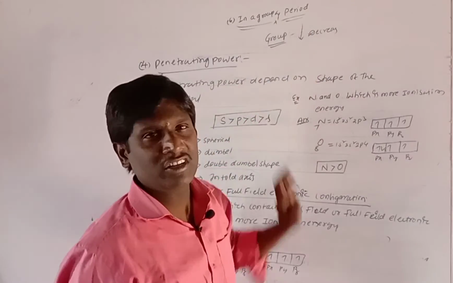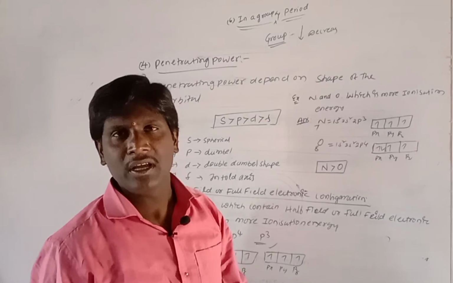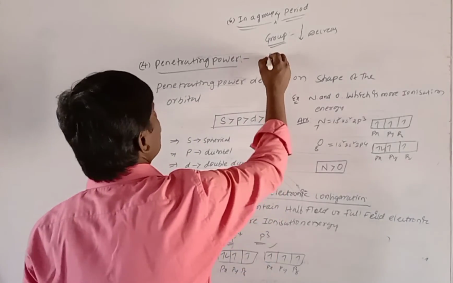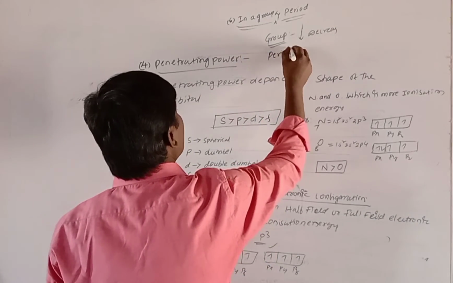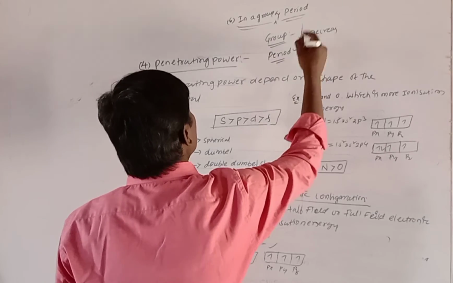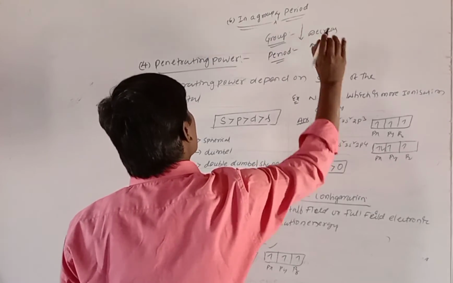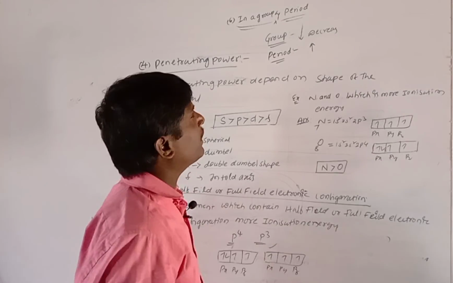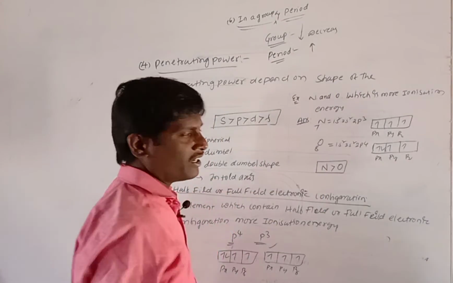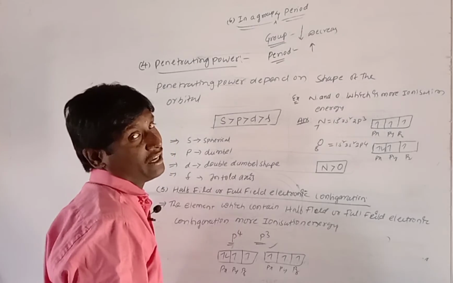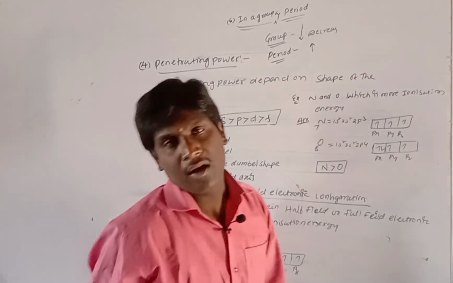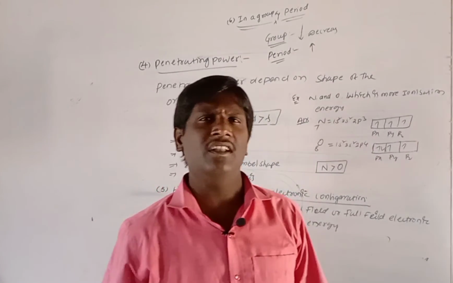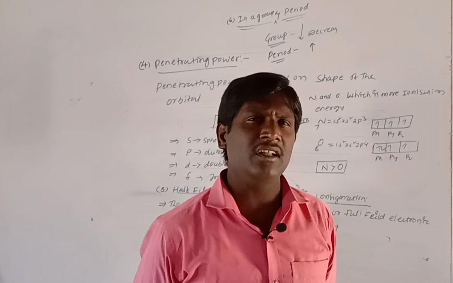So ionization energy gradually decreases. Now second, in a period left to right, atomic radius decreases, nuclear force of attraction increases, so ionization energy increases. This is about what is meant by ionization energy and its factors.